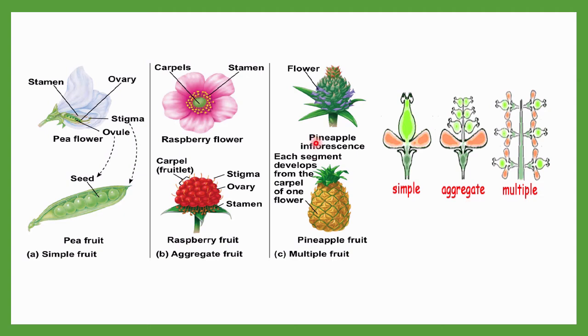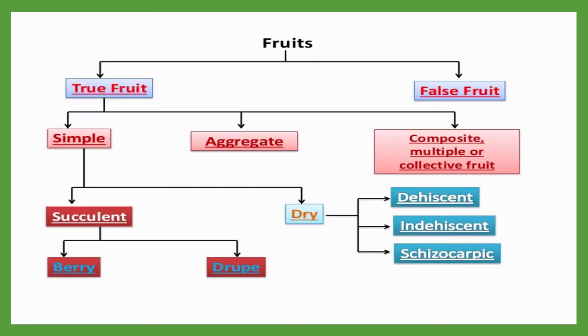In the case of a pineapple you can observe this kind of fruit. Pineapple shows an inflorescence, meaning the whole group of flowers takes part in the formation of this fruit. Each segment develops from the carpel of one flower, and this type of fruit is considered a multiple fruit. So all of you may be very clear what is a simple fruit, what is an aggregate fruit, and what is a multiple fruit.